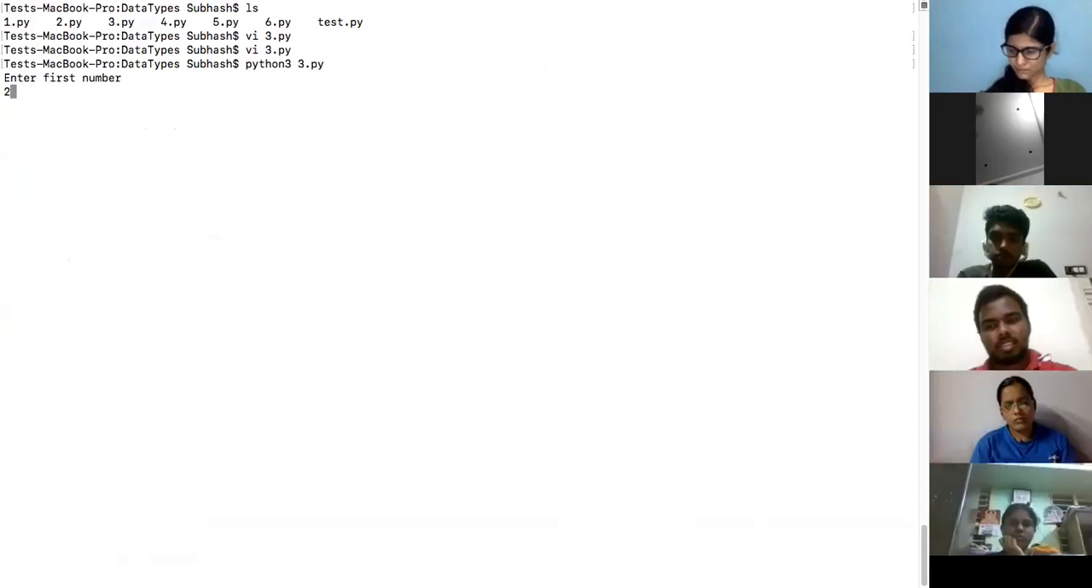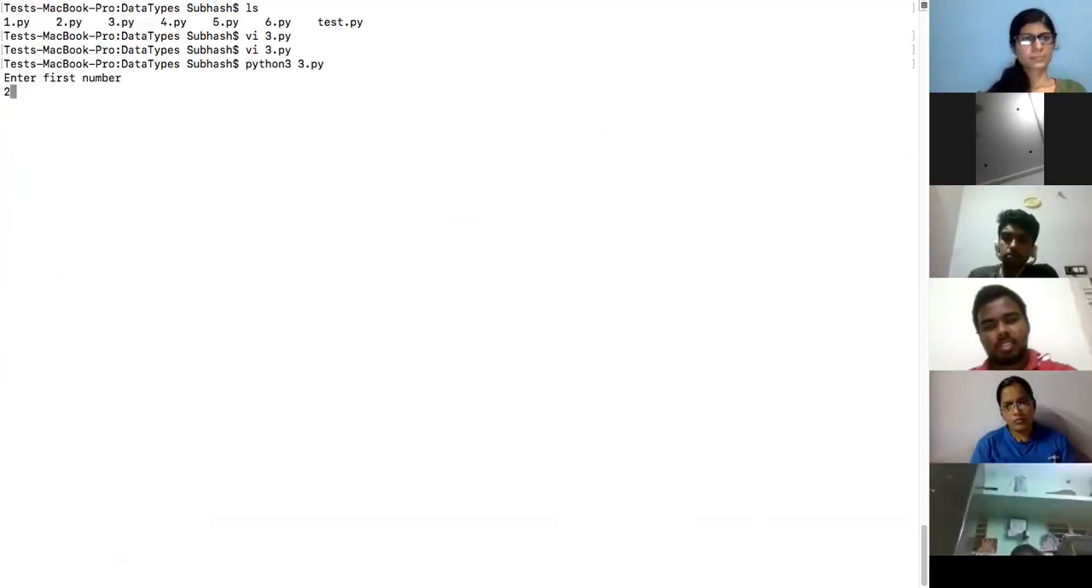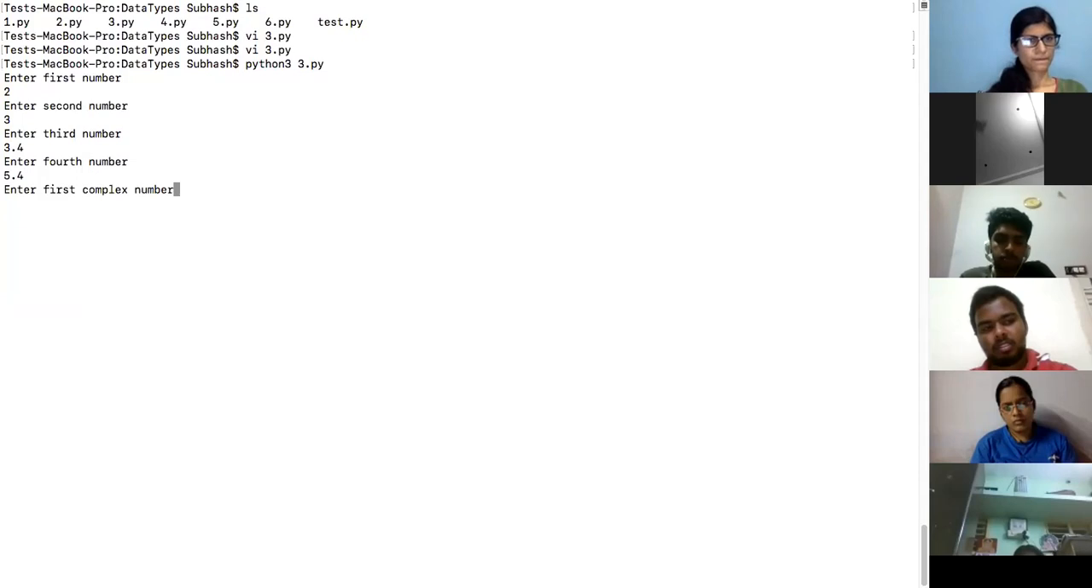Python 3.py. Okay, enter the first number. When I say 2 through the keyboard, this 2 is not normally a number 2. It is basically a string 2 which is taken by the input. Then enter the second number, 3. Enter the third number, a floating point, I'll say 3.4, and then 5.4. Then it is asking me to enter a complex number. I will say 3 plus 4j. Enter the second complex number, I'll say 4 plus 5j. Enter, and I have the result over here.